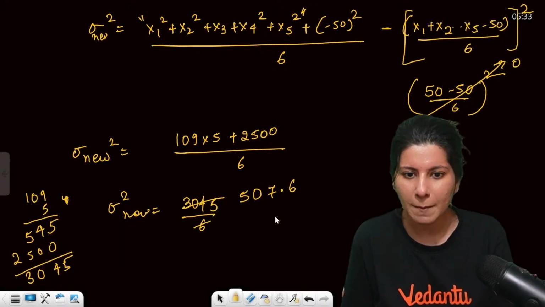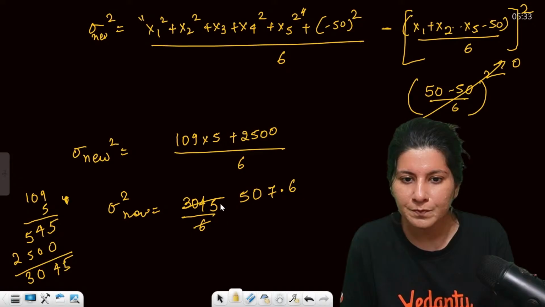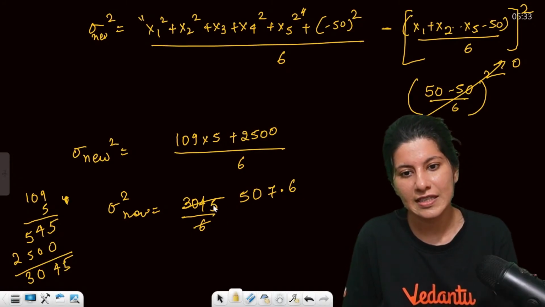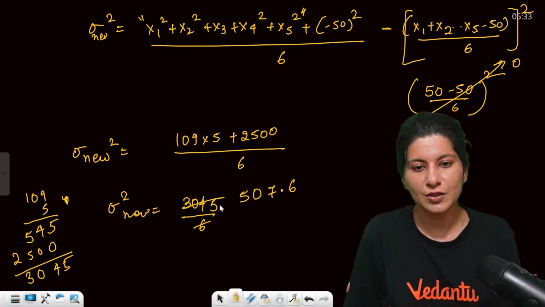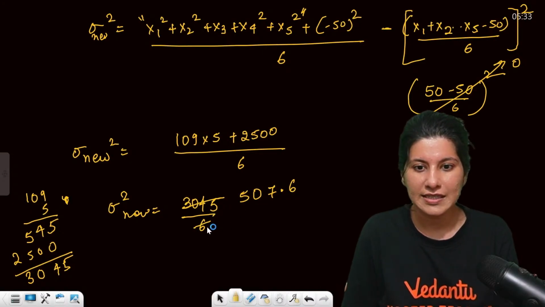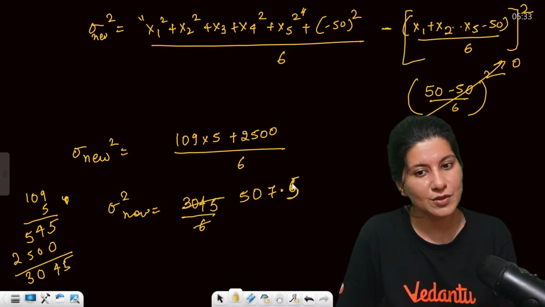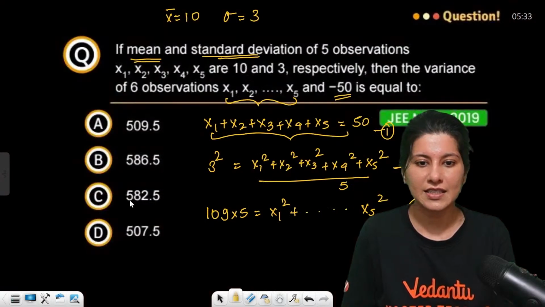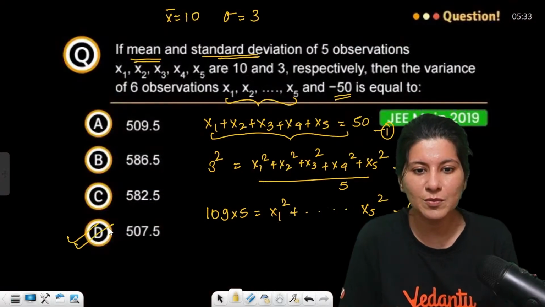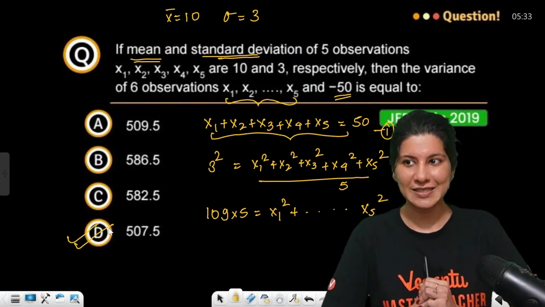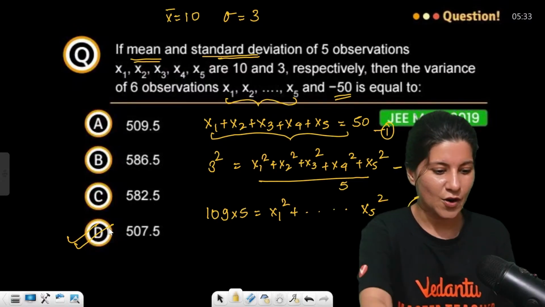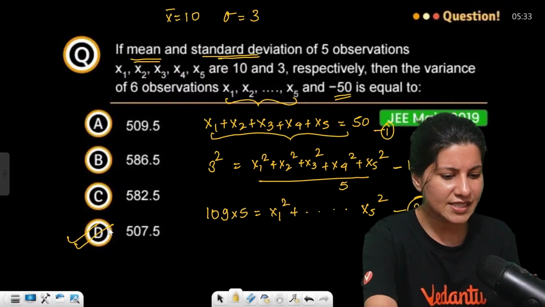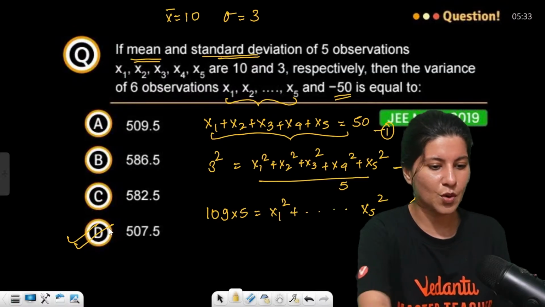Hold on, 45. 6 7s are 42. 3, so 6 5s are 30. 507.5 exact. So can you see 507.5 is matching with option D. Okay, clear? All right. Let us now move on to the next problem.